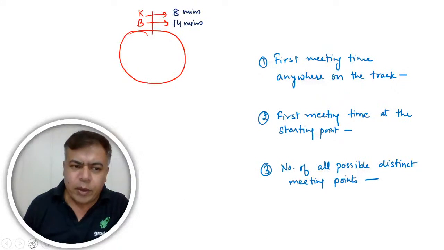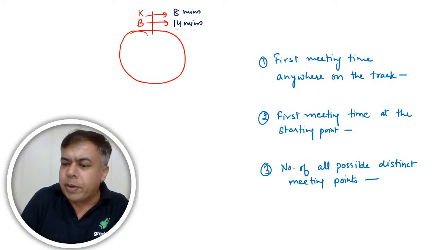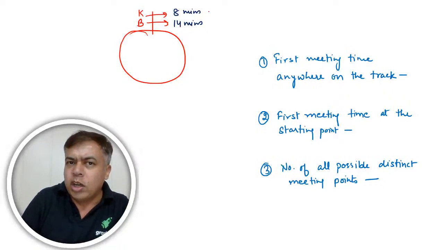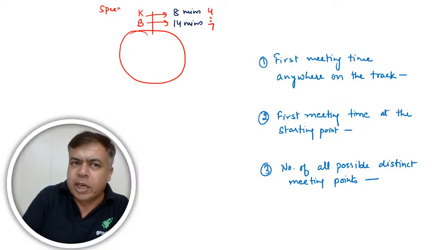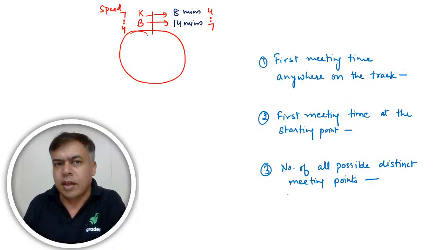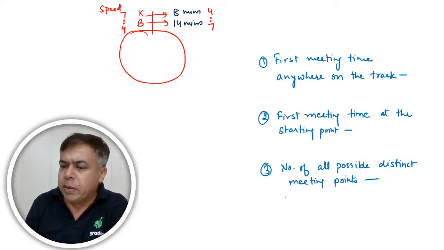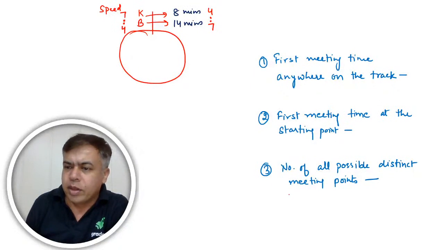Kallu is taking 8 minutes to complete one round and Billu is taking 14 minutes to complete one round. So the ratio of time taken is 4:7. Because the distance is the same, the speed ratio becomes 7:4. I will come to the logic also.